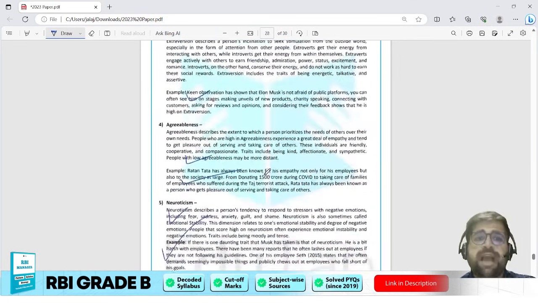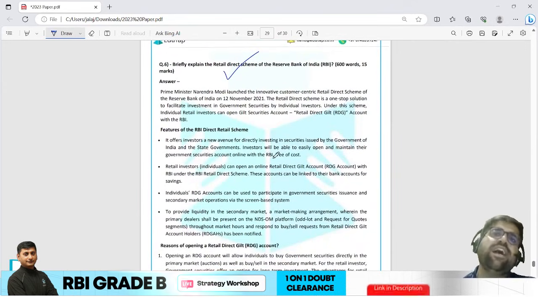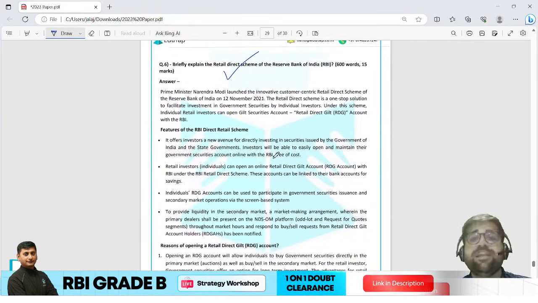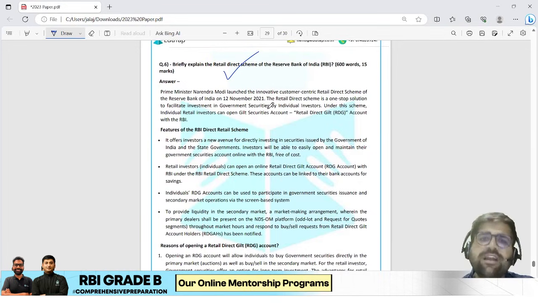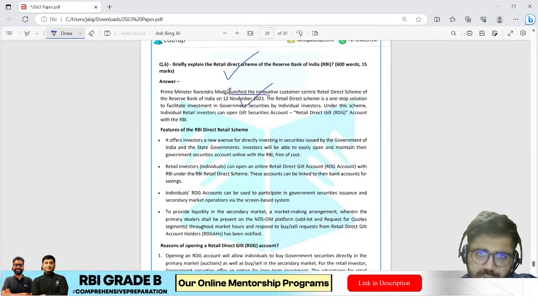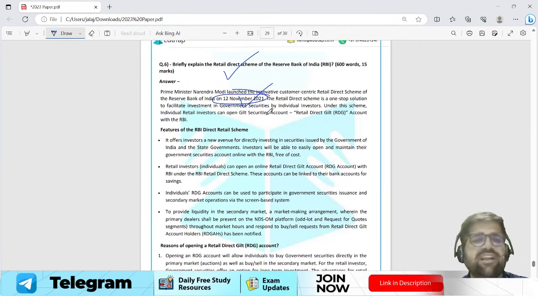Okay. Last question talks regarding your Retail Direct Scheme. Now, again, Retail Direct Scheme, Integrated Ombudsman Scheme. I hope you remember they were introduced by RBI to bring certain revolution in the Indian banking industry. Again, if you remember the date, it is good. If you don't remember it, do not write it. You can just say that it was introduced in the year 2021.